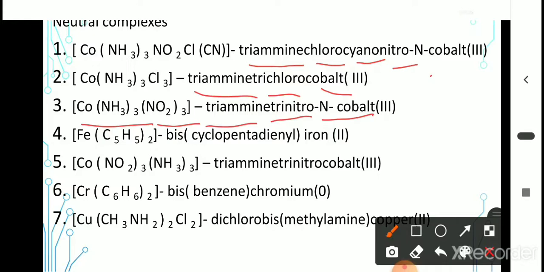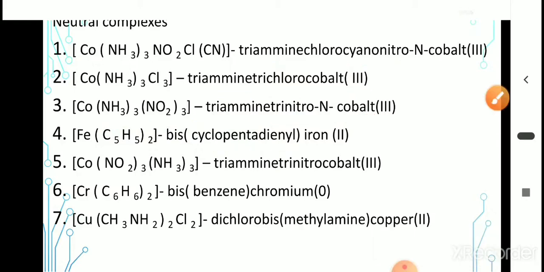Next one, Fe(C5H5)2. C5H5 is the cyclopentadienyl ion. It is a complex ligand. For a complex ligand we use bis. Therefore bis cyclopentadienyl, 2 cyclopentadienyl anions, and the metal is iron(II). Next one, [Co(NO2)3(NH3)3], triammine trinitro cobalt(III).